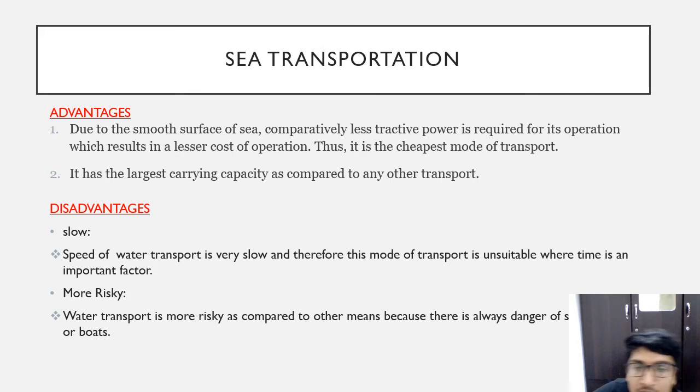The disadvantage of sea transportation is that it is very slow because the surface of the sea is very large. Another disadvantage is that it is more risky. Sometimes boats and ship carriers can sink due to bad weather.